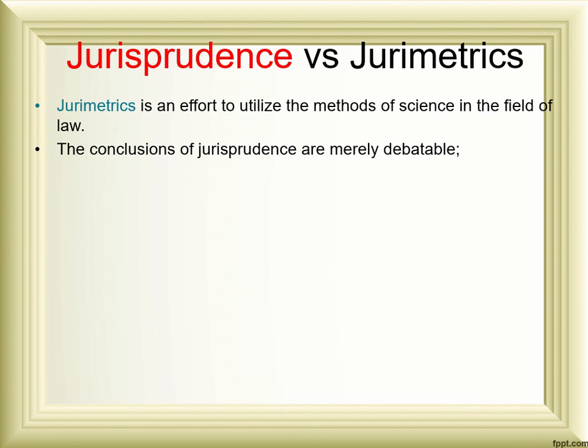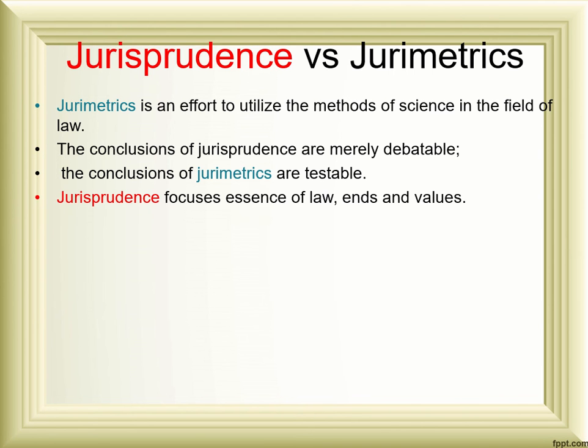So jurimetrics is an effort to apply science in the field of law. Simply, we can say jurimetrics is an effort to make law more scientific. Where jurisprudence can be debatable, and we can have philosophy debates all the time, jurimetrics results can be tested. Testable in the sense that, under a particular condition, we can see what the result is when judges are changed, how the behavior of a judge, when fed to jurimetrics, will change the result, and that can also be tested.